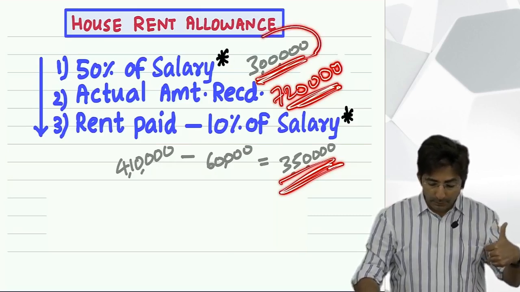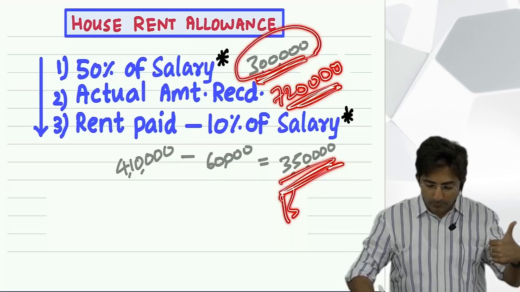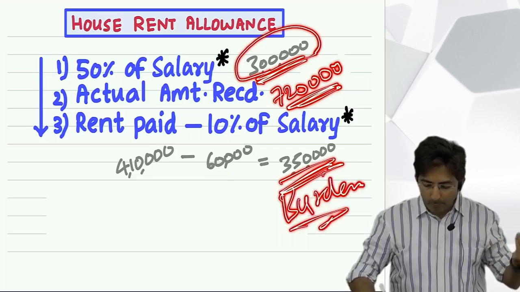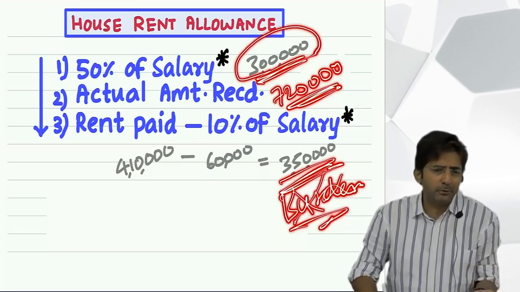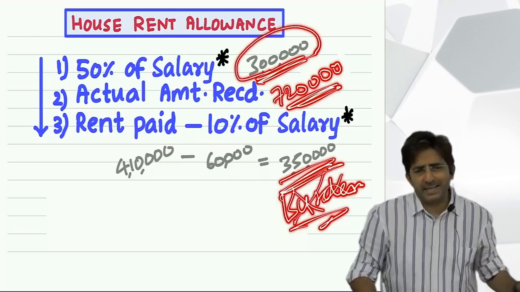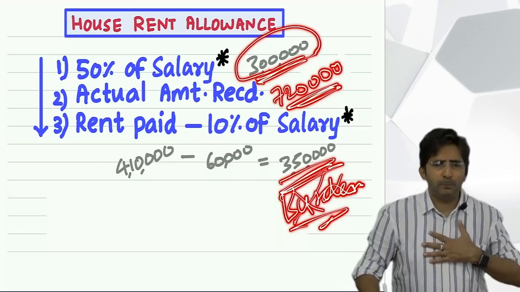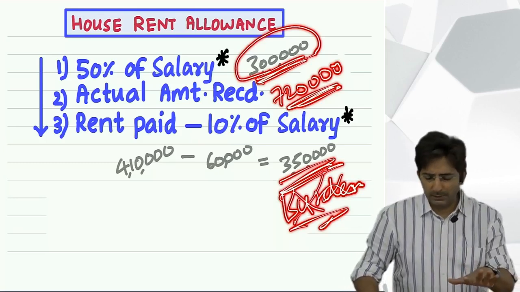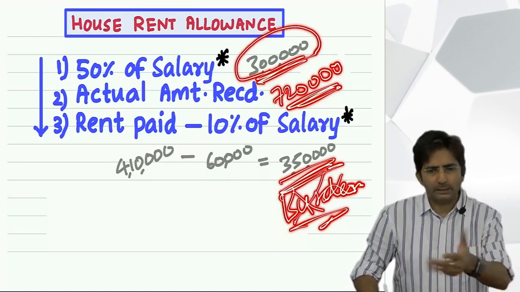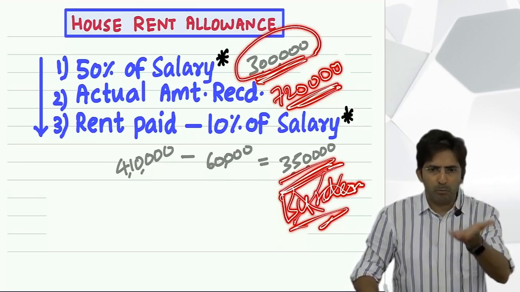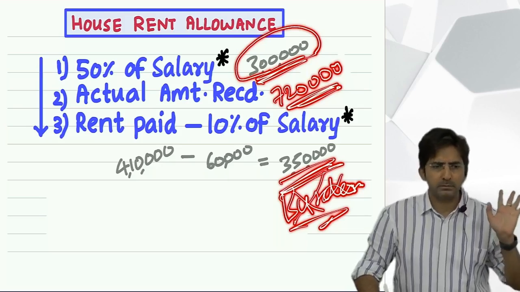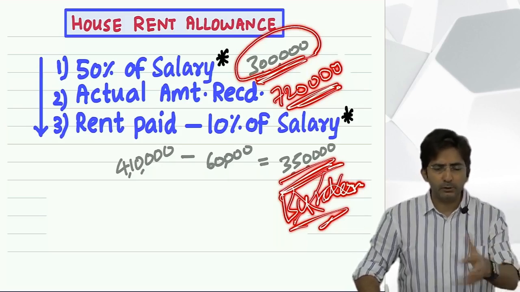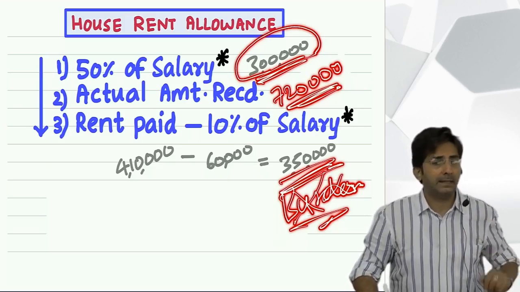But here the 3 lakh 50,000 burden has lost its importance, because the government says we understand it's a burden on you, but sorry, we are not doing charity. We can help you up to a limit, and the limit is 3 lakhs. But your boss is so generous, he gave you 7 lakh 20. That is too much. At the most we can exempt 3 lakhs.